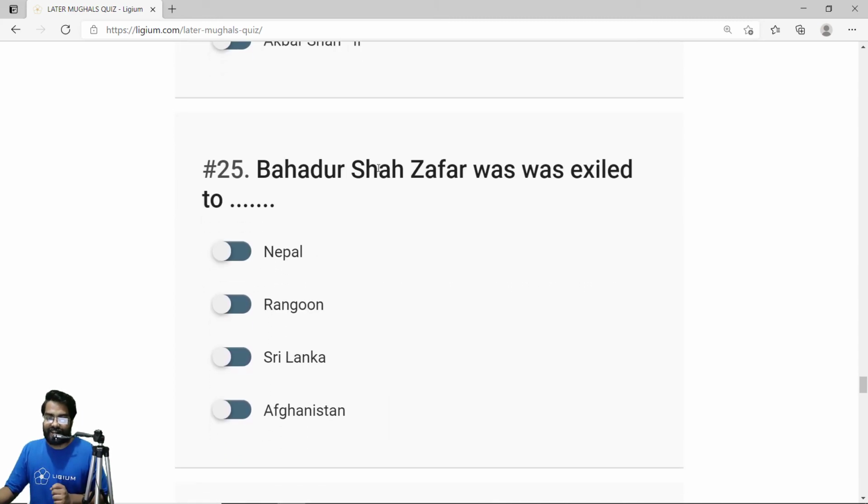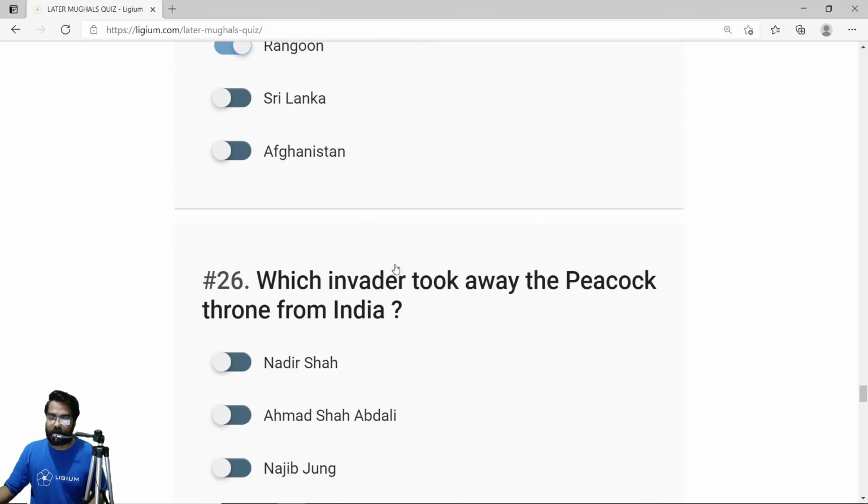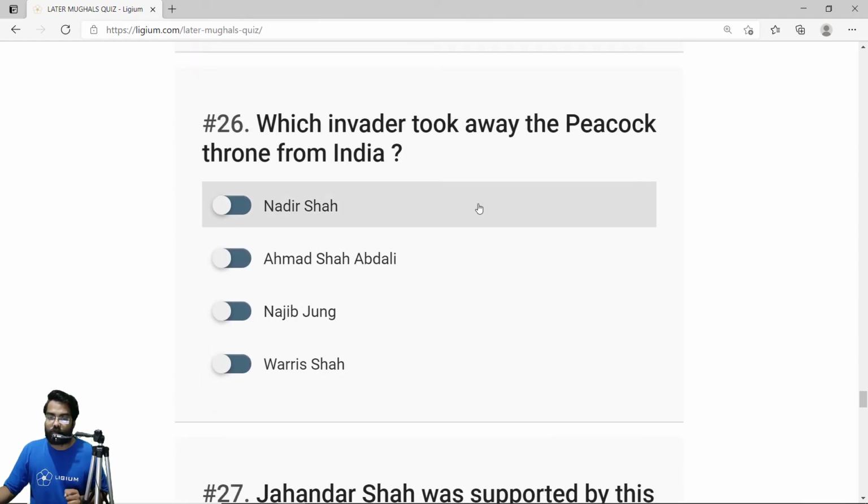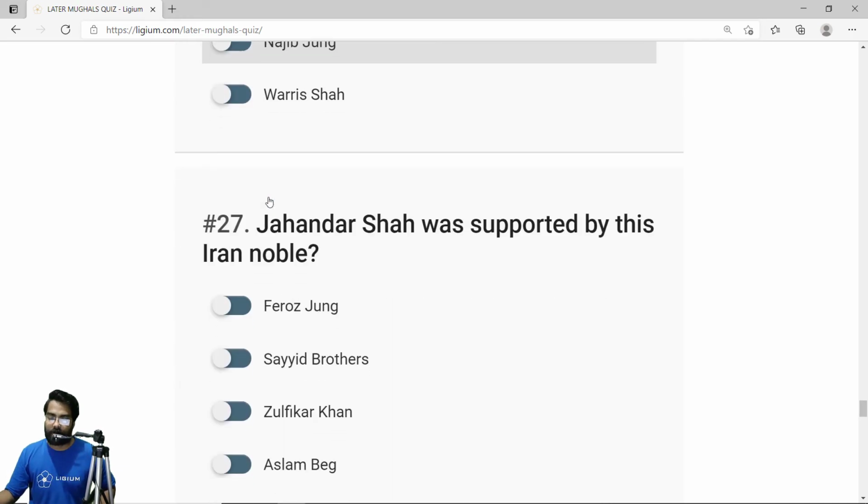Okay. Then the 25th, Bahadur Shah Zafar was exiled to where? After the defeat in 1857, which we will explore in detail, Bahadur Shah Zafar, the last Mughal ruler, was exiled to Rangoon. The correct answer is Rangoon. Which invader took away the peacock throne from India? When Nadir Shah invaded India, after the Battle of Karnal, Nadir Shah took away the peacock throne. So the correct answer is option A, Nadir Shah.